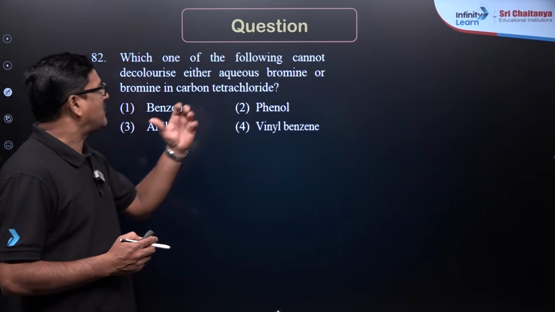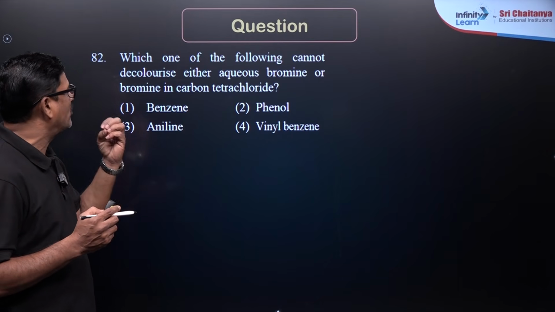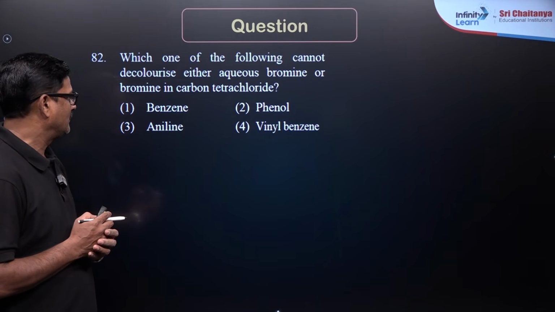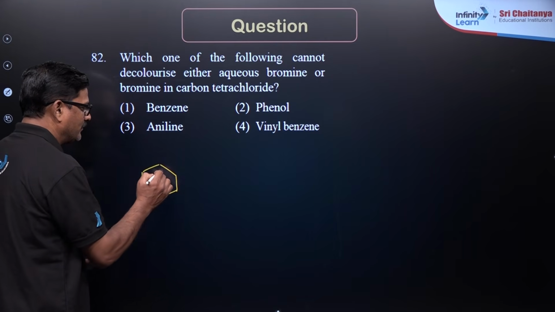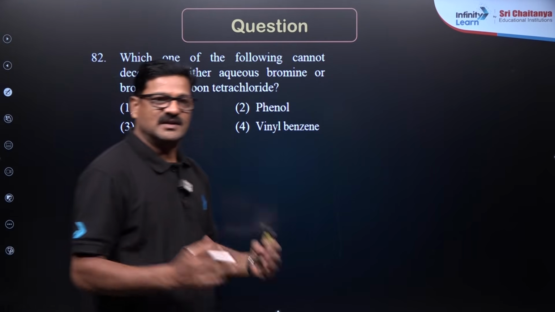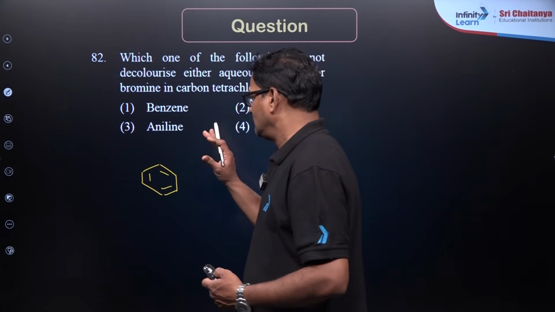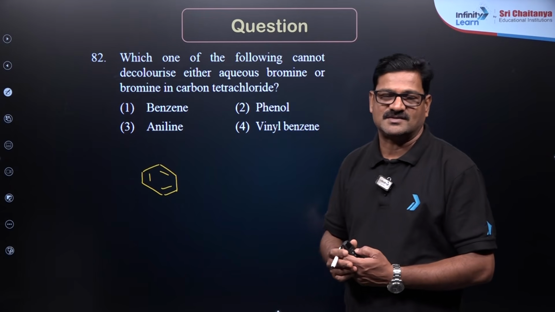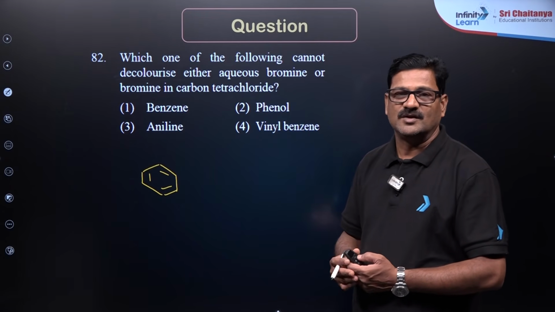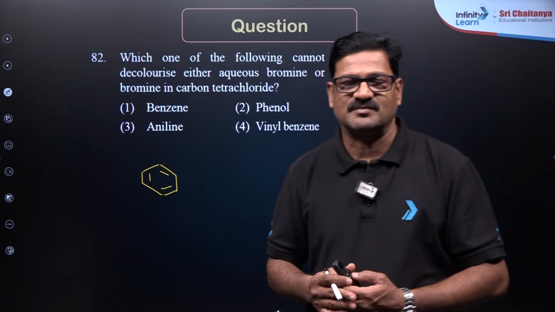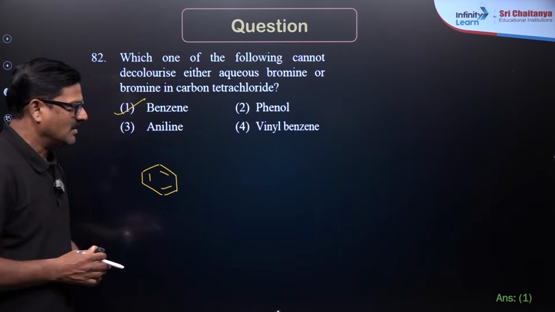Another question: which one of the following cannot decolorize either aqueous bromine or bromine in carbon tetrachloride? You take benzene, though it has 3 double bonds in it, it does not react with addition reagents like bromine in CCl4 or bromine in water, due to delocalization of the pi electron system above and below the ring. So I want to say the answer for this is going to be option 1.